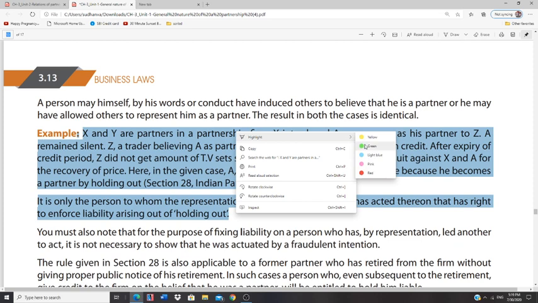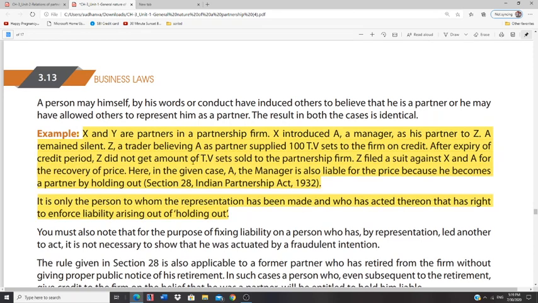So who can act out or hold out? It is only the person to whom the representation has been made and who has acted thereon that has the right to enforce liability. Here in this particular example, Z only can sue X and A. There should not be another person suing X and A, because Z is the only person to whom the representation was made.